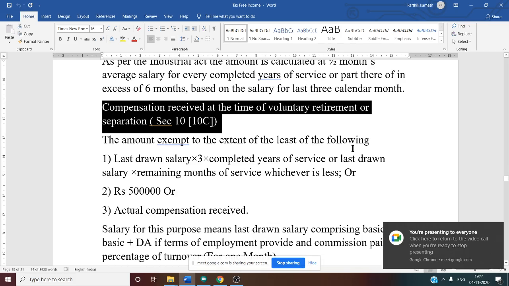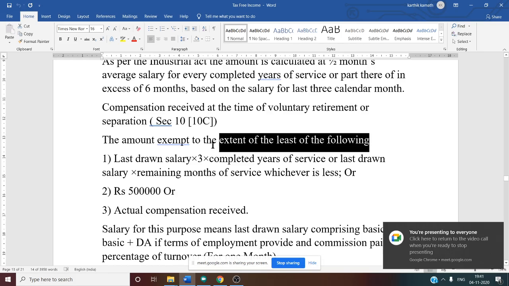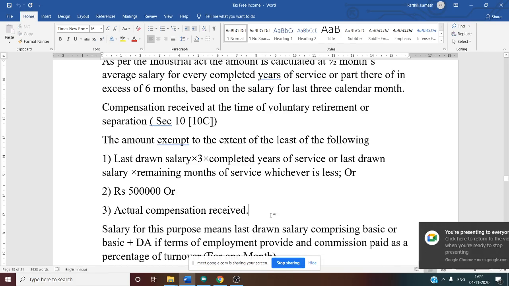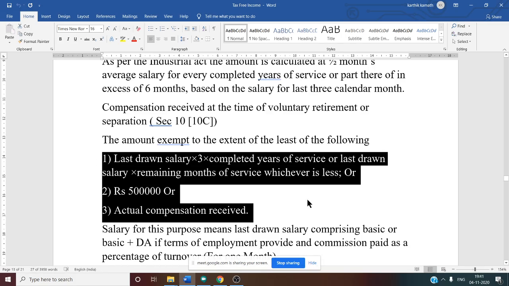The amount exempt is to the extent of the least of the following. Among these three, whichever is least, that you need to exempt. See, these rules are different. Last drawn salary into 3 into completed years of service, or last drawn salary into remaining months of service, whichever is less. Or 5 lakh, that is the statutory limit for retrenchment compensation, or actual compensation received. Among these three, whichever is least is exempt.